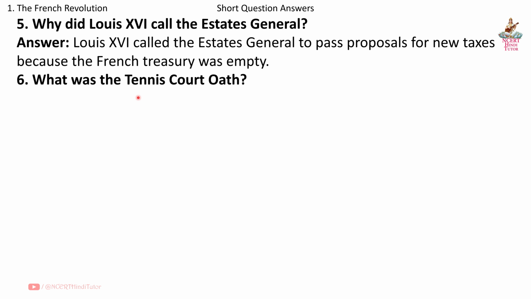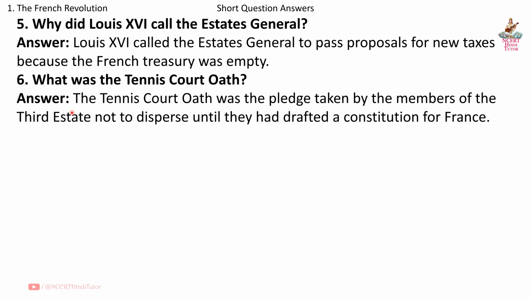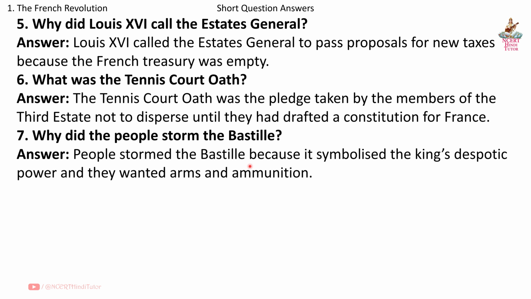Question 6. What was the tennis court oath? Answer. The tennis court oath was the pledge taken by the members of the Third Estate not to disperse until they had drafted a constitution for France. Question 7. Why did the people storm the Bastille? Answer. People stormed the Bastille because it symbolized the king's despotic power and they wanted arms and ammunition.